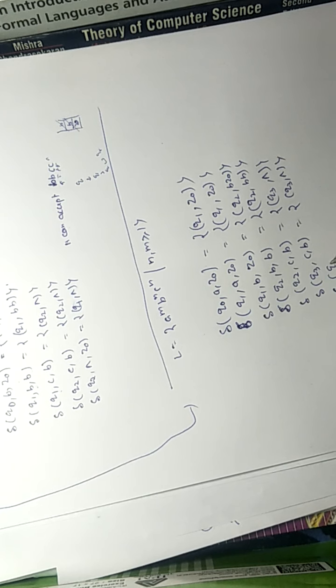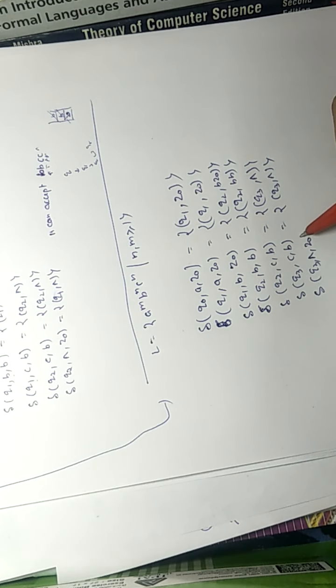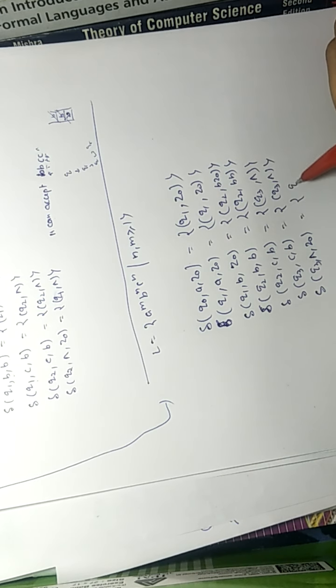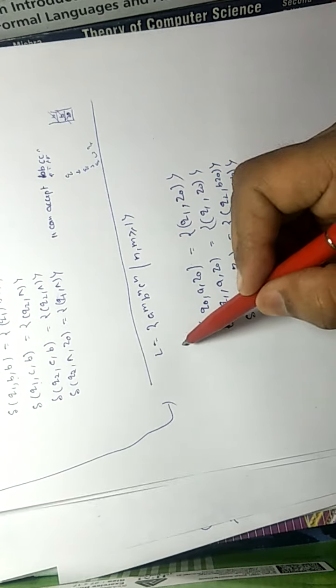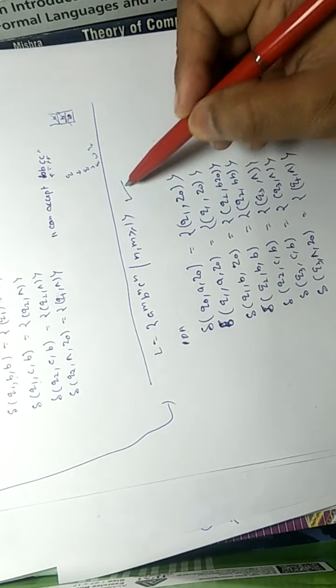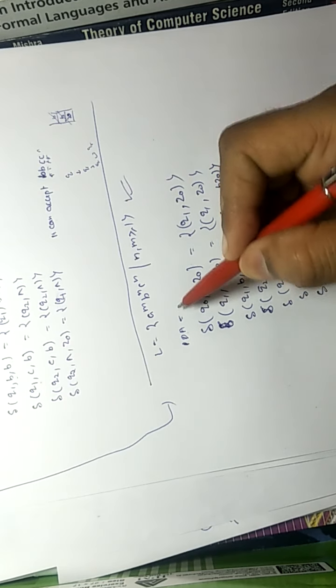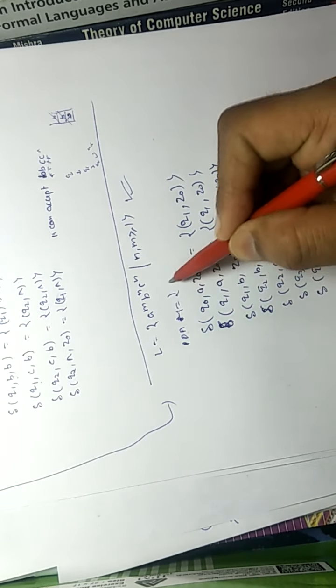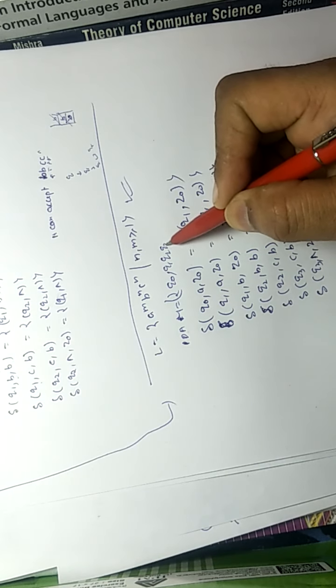After this you will reach the end of the input, Z0 will be the stack initial symbol, then you will reach QF and pop it. So this is the correct PDA for n, m greater than or equal to 1. The PDA M is equal to Q0, Q1, Q2, Q3 and QF.